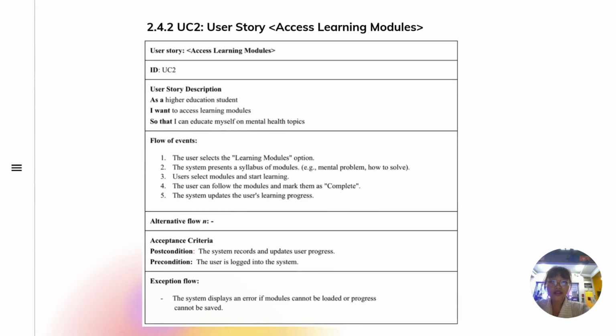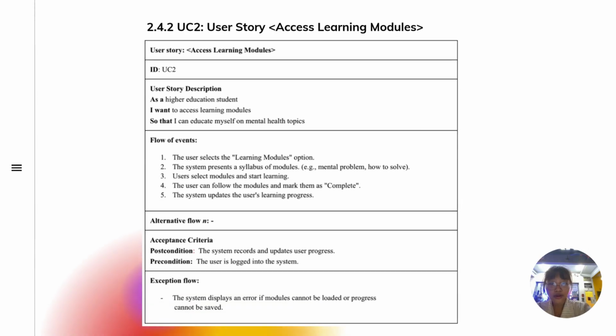This is UC2, Access Learning Module. The flow of events is the user selects the learning module option, and the system will present a syllabus of modules, for example, mental problems and how to solve them. Next, the user will select the specific module and start learning. The user can follow the module and mark it as complete after they read. The system will audit the user's learning progress.